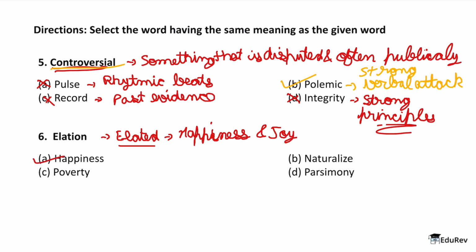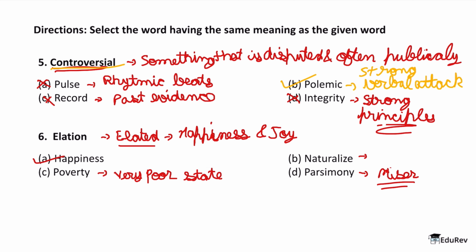And once again, if you see the other options, you will see that poverty generally means a very poor state, and we are talking here financially. What about parsimony? Parsimony is someone who is a miser. That's why we use the word parsimony when we are talking about someone who is very frugal about his resources, spending his resources at any point of time. So that person is a miser. That's when we use the word parsimony.